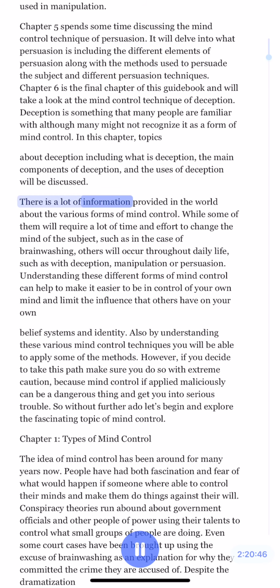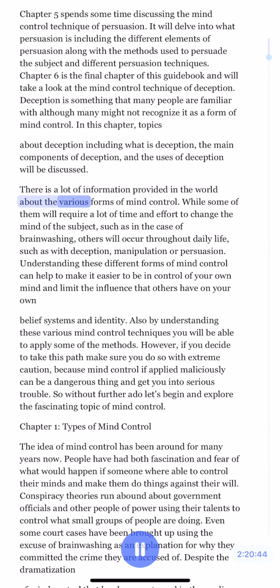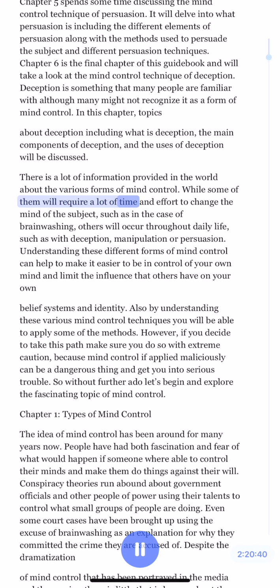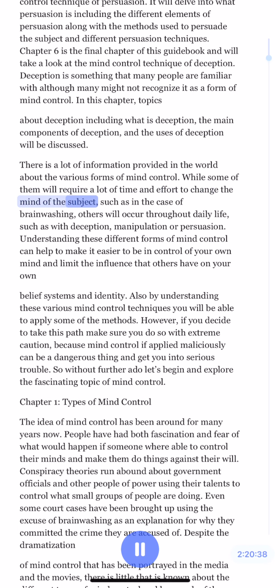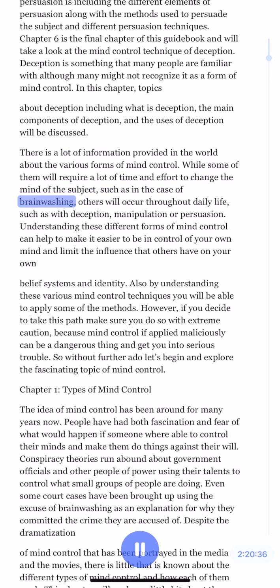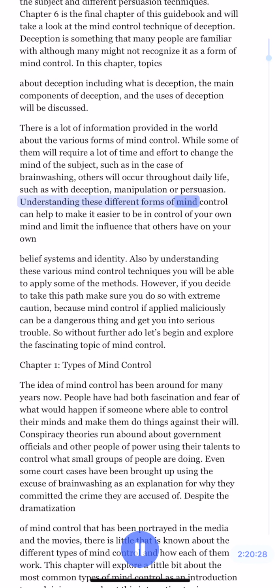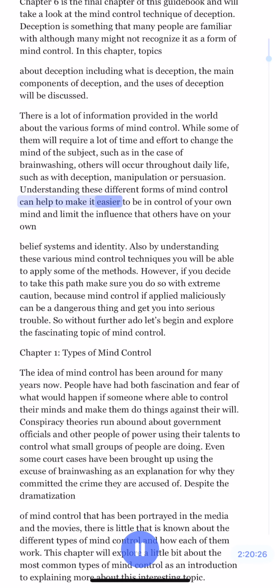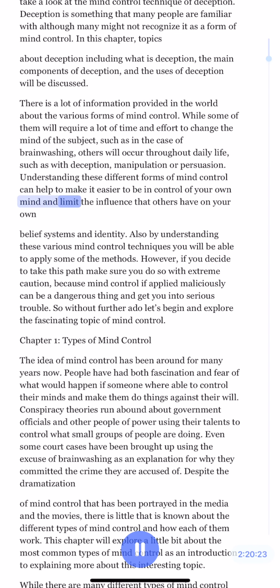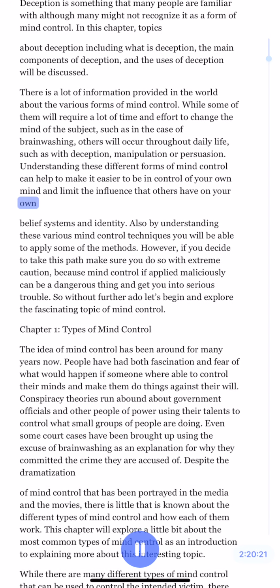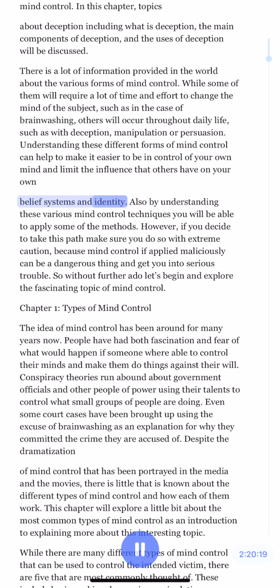There is a lot of information provided in the world about the various forms of mind control. While some of them will require a lot of time and effort to change the mind of the subject, such as in the case of brainwashing, others will occur throughout daily life, such as with deception, manipulation or persuasion. Understanding these different forms of mind control can help to make it easier to be in control of your own mind and limit the influence that others have on your own belief systems and identity.